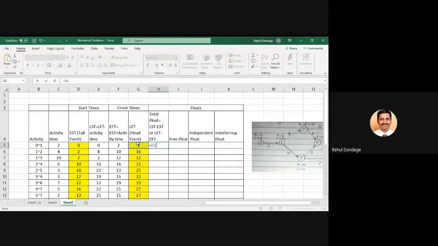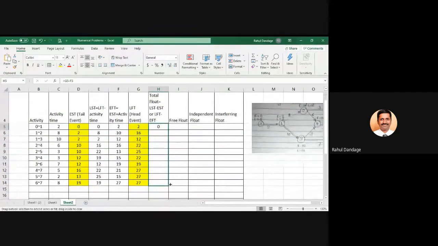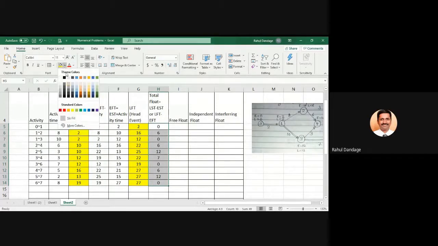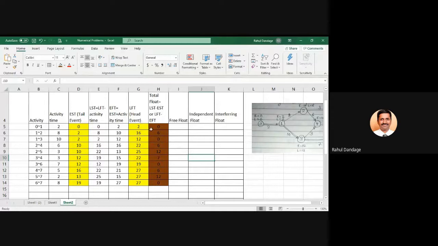So I am putting this as LFT minus EFT. And you are calculating as LST minus EST. You are taking the difference of start time. I am taking the difference of finish time. Matching with you. Okay. Means you calculate by any method. There is no change in the final answers you are getting. Your answers remain the same.